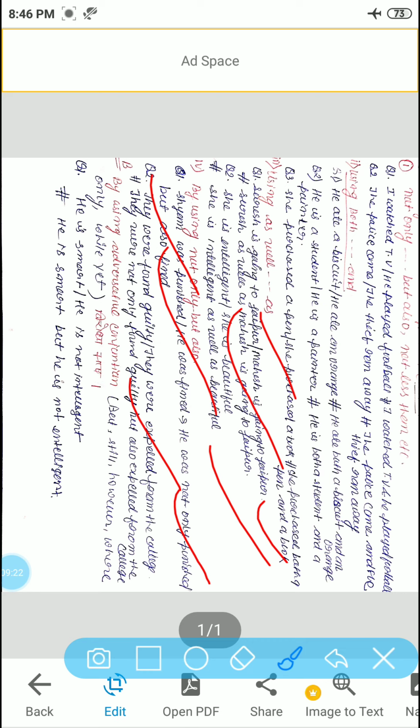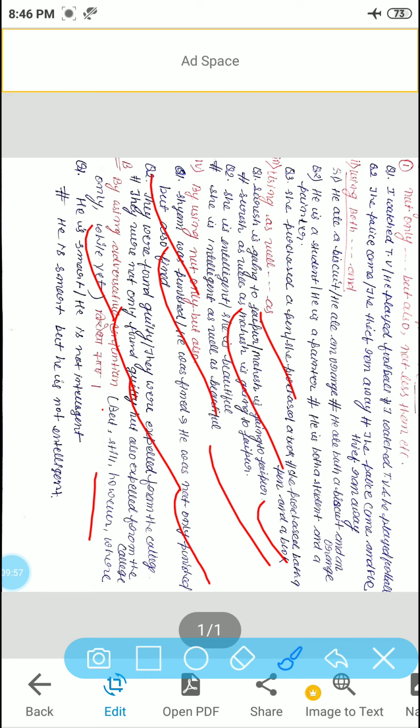Now I will give you other examples, in which I will use another conjunction: the adversative conjunction. Adversative conjunction means virodhabhas, opposition. In this adversative conjunction, we use the coordinate conjunctions but, still, however, whereas, only, while, or yet.